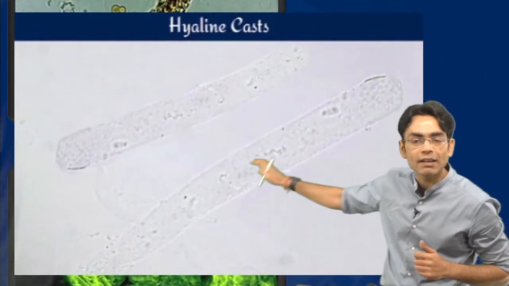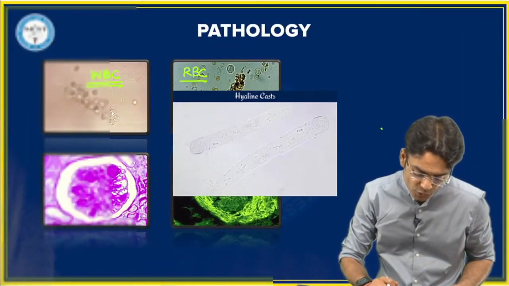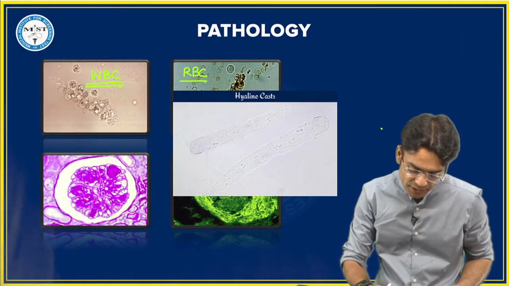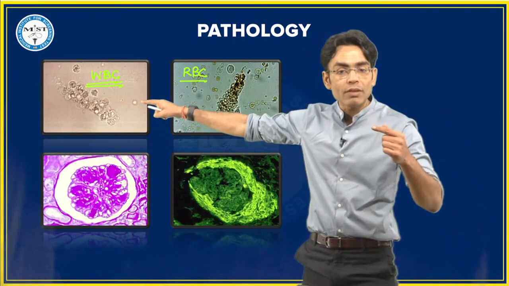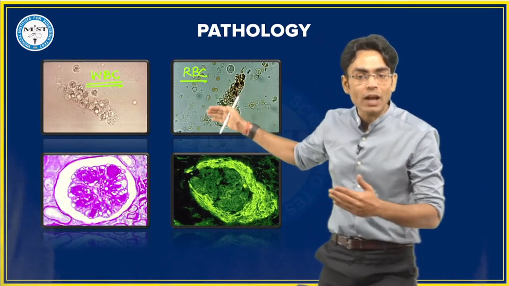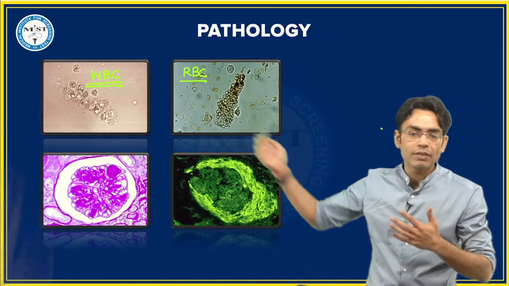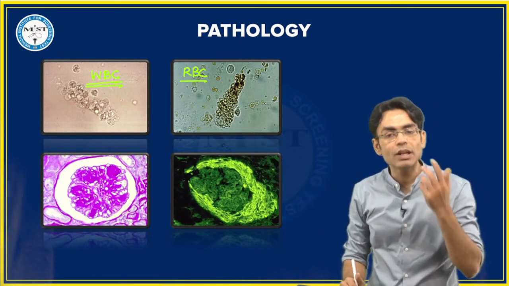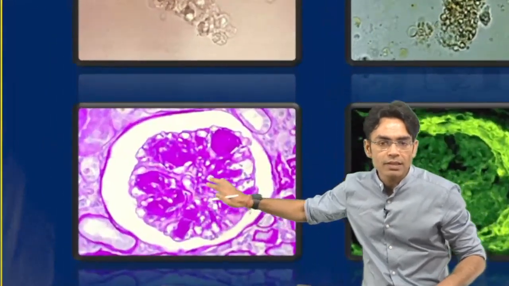There's nothing inside, right? So this is your hyaline cast, but the cast which I have shown is not the hyaline cast. This one is the WBC cast, which is seen in pyelonephritis. And this is your RBC cast, which will be seen in nephritic syndrome probably. But if nephritic syndrome is not given, then even in glomerulonephritis you will see this.